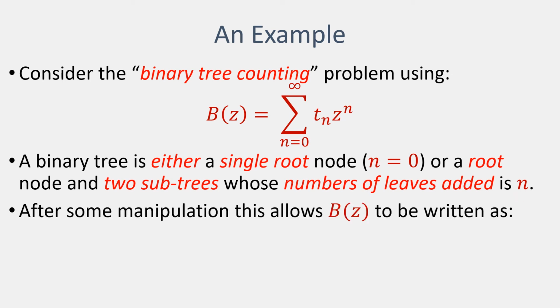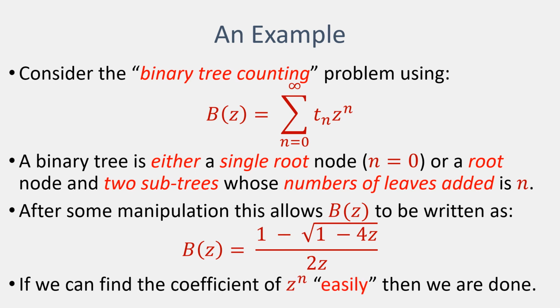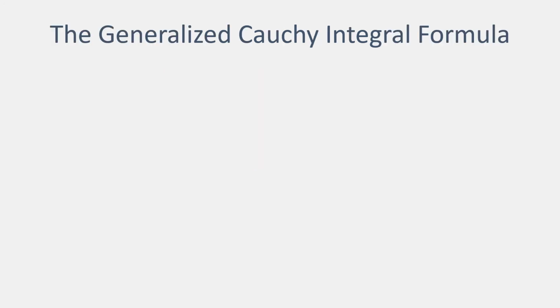So after some manipulation of this formula, I'm not going to go through how that's done using this analysis, what we find is that this function corresponds to this rather complicated looking object here. And what that tells us is we can count the number of binary trees with a certain number of leaves by analyzing what the relevant coefficient is in this function here. So how do we do that?